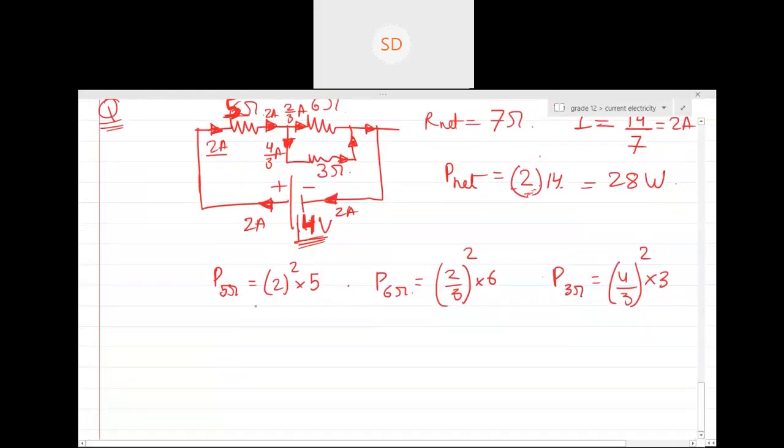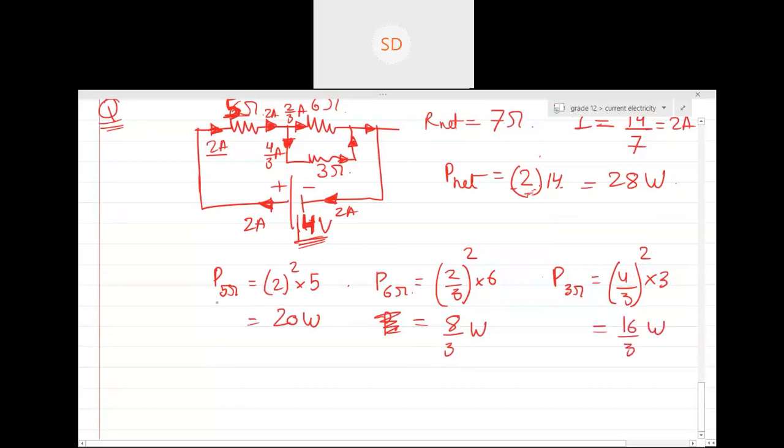Can anyone tell me what is the power consumed by individual resistors? 2 square into 5 is 20 watt. And this will be equal to how much? 4 by 9, 4 into 2, so 8 by 3, 8 by 3 watts. Yes or no? And this will be how much? 16 by 3, 16 by 3 watts.